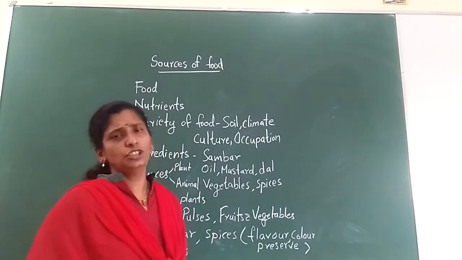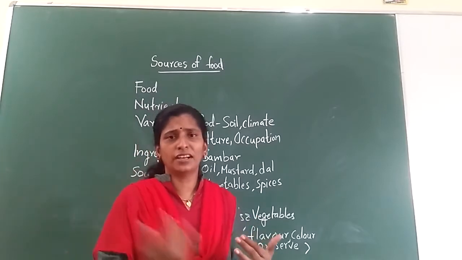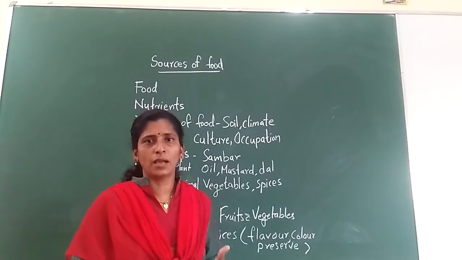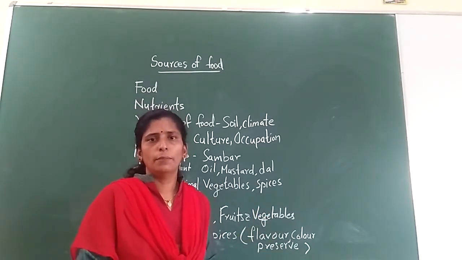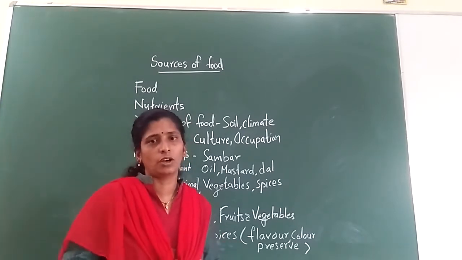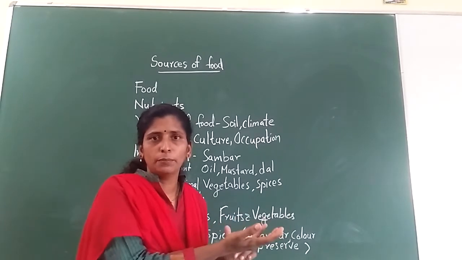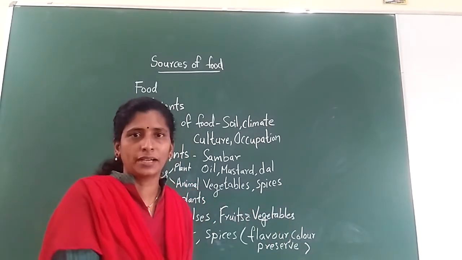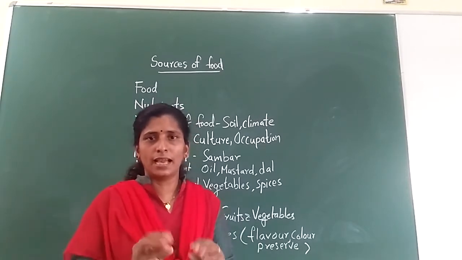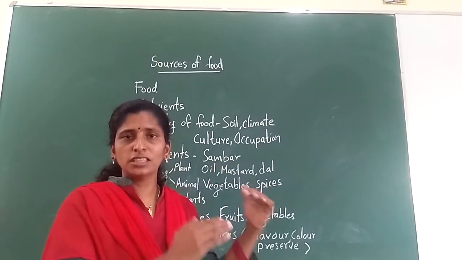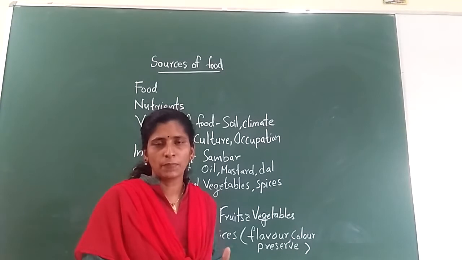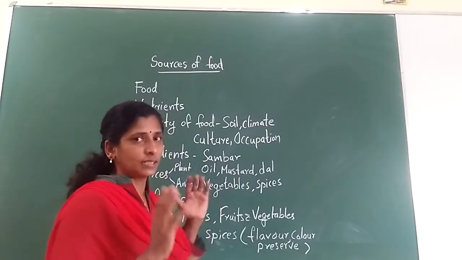See, next, variety of food. Now you just call your friends and ask what they had for breakfast. Some have pulao or some have upma. Maybe the same food item. If you call a friend who is in North India, or who is in a foreign country, they may say I had some bread and jam or bread and some salad. Is it? In North India they may say I had chapati. So the food is not the same all over the world or all over India. It is different. So the variety of food depends on different matters.